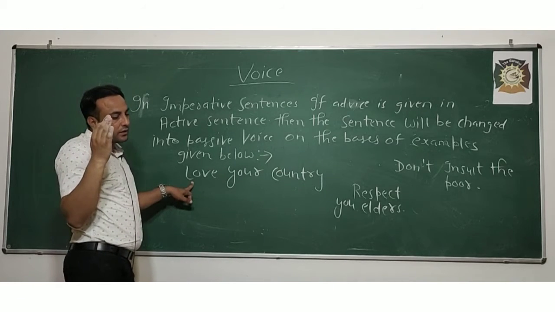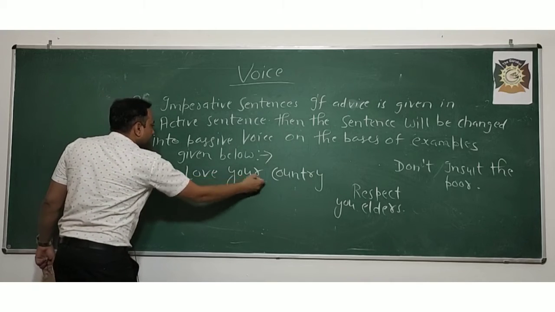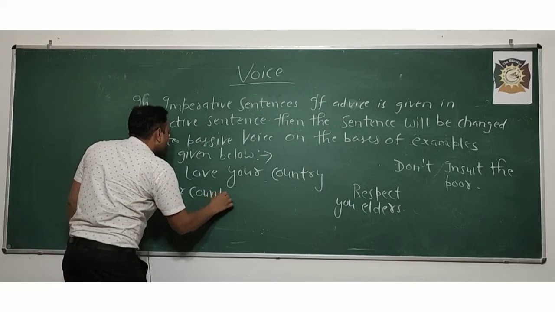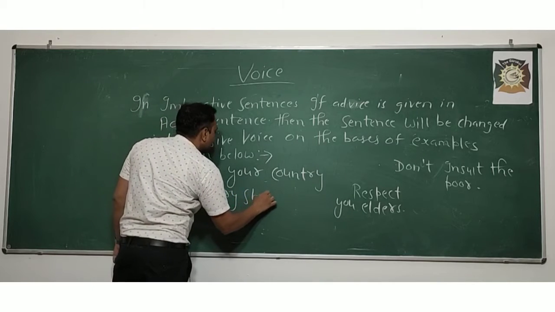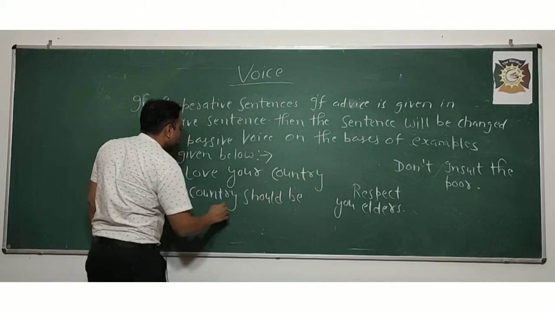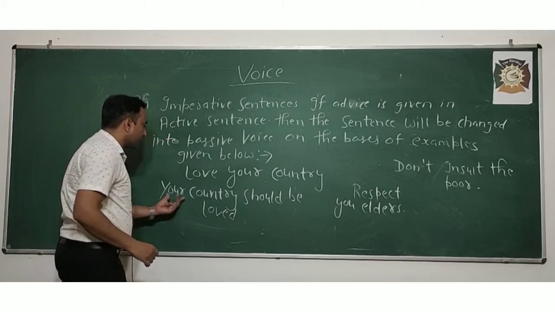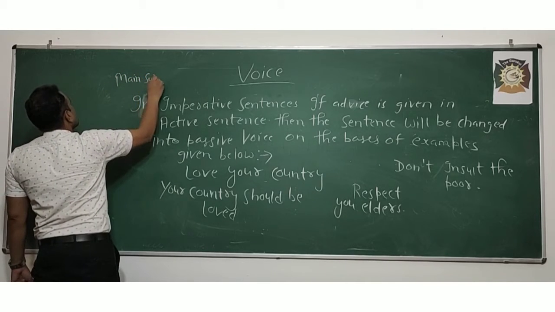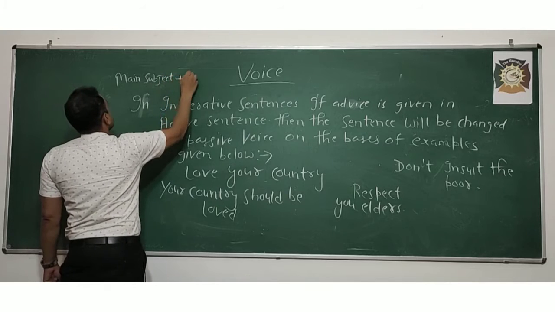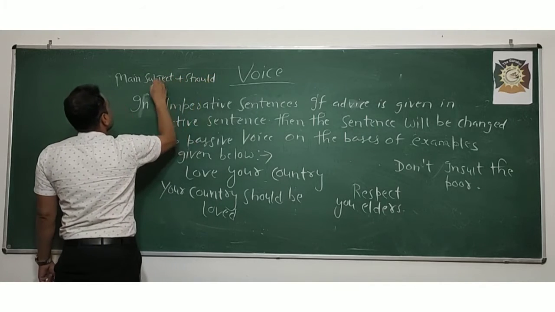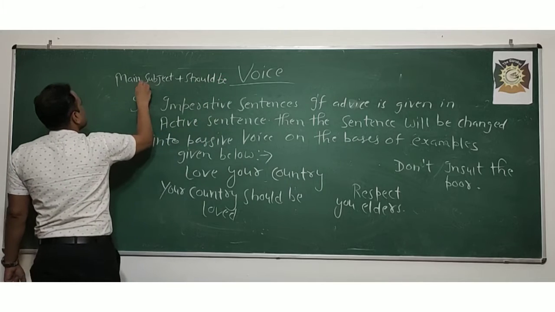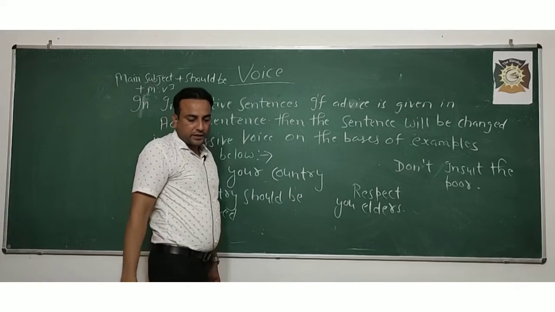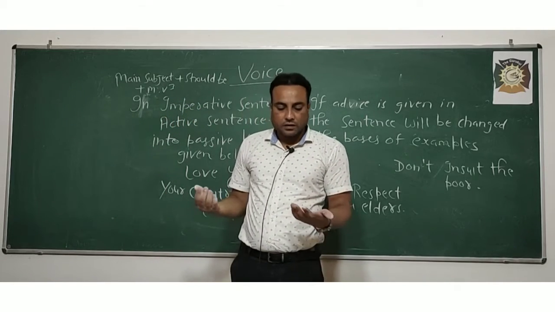The main word is your country. Your country should be loved. Very simple. So how will you write? Main word means main subject. Main subject plus should be plus MV3, the third form of the main verb. Clear? Plus, if any object is given, you can change it.